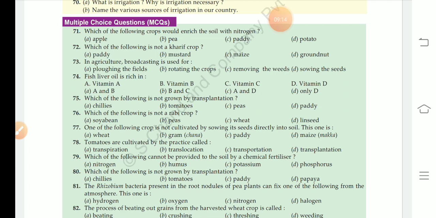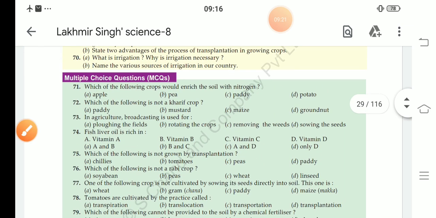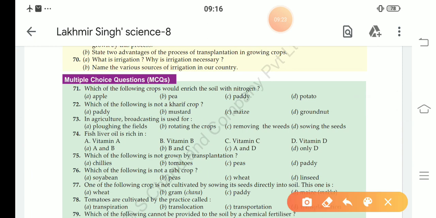First MCQ, which of the following crops would enrich the soil with nitrogen? Legume plants, so our answer is B. 72, which of the following is not a kharif crop? Paddy, maize, groundnut, they all are kharif crops, but mustard is a rabi crop.